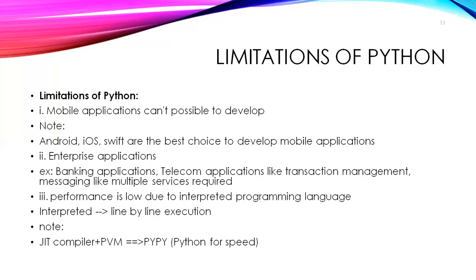But to increase the speed, they are using a JIT compiler plus PVM. This combination is what we call for speed in Python, but it is also not giving that much speed. Compared to only PVM, with the JIT compilation is a little faster. Okay, these are the limitations.